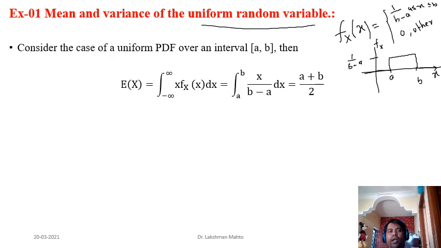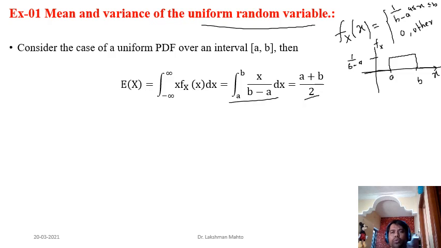Okay, so we are going to calculate the expectation. Expectation is defined by this integral: x times the corresponding PDF. The corresponding PDF is a constant, 1 by b minus a, and outside the interval AB, f of x is 0. So we don't have to bother about outside the interval AB. We just have to integrate within the interval AB. The integral of this function in the interval AB is just a plus b by 2, the average.